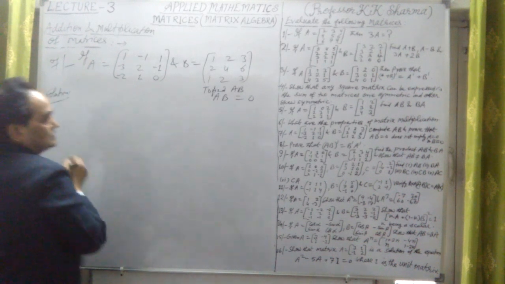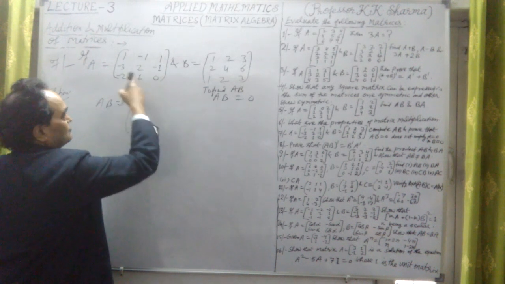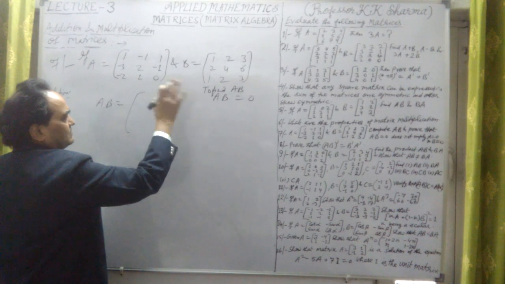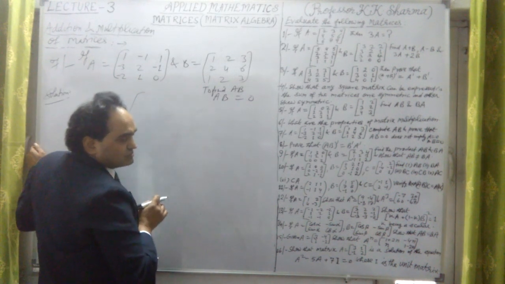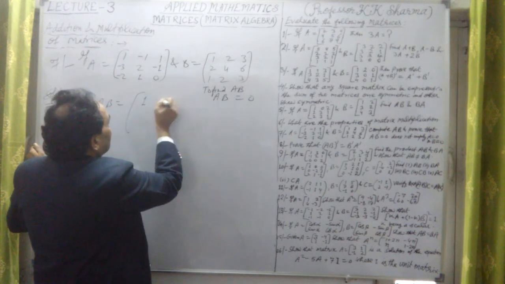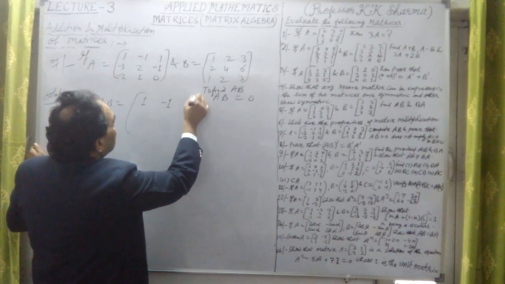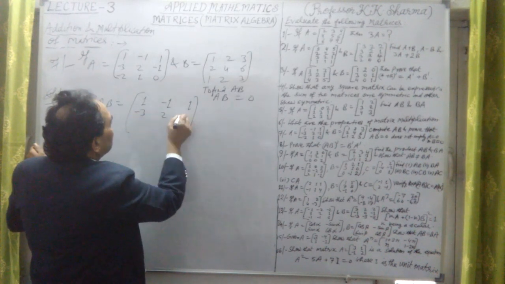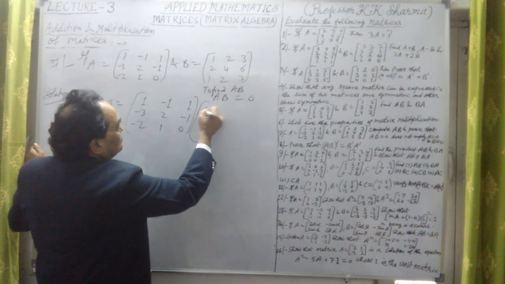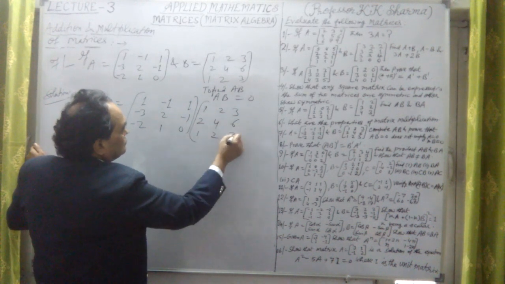What is the solution here? In case of multiplication, let me write AB and multiply them. So write both the matrices together. Both are 3 by 3 matrices, so both are conformable for multiplication. A and B can be multiplied. A is 1, minus 1, 1; minus 3, 2, minus 1; minus 2, 1, 0. B is 1, 2, 3; 2, 4, 6; 1, 2, 3.